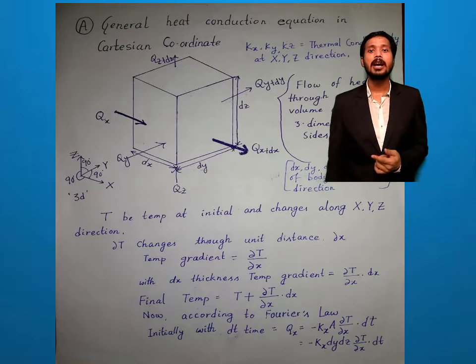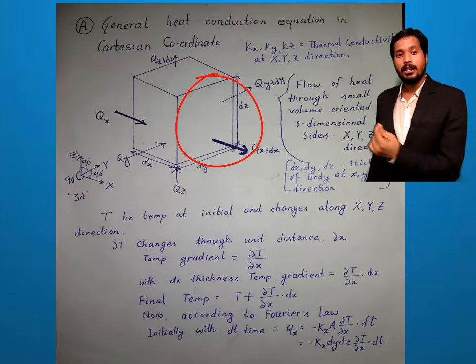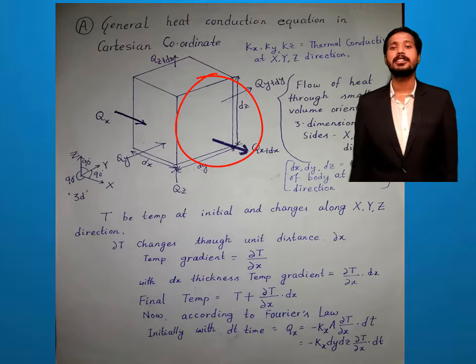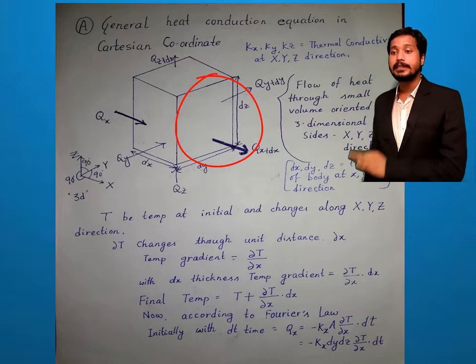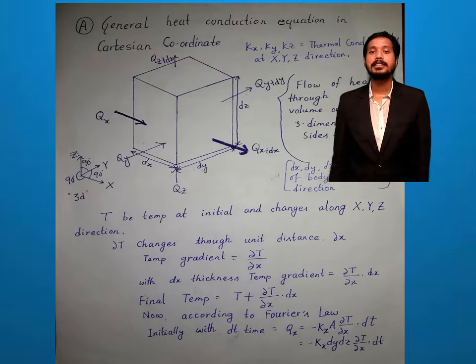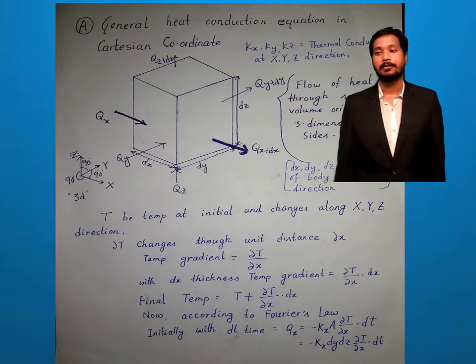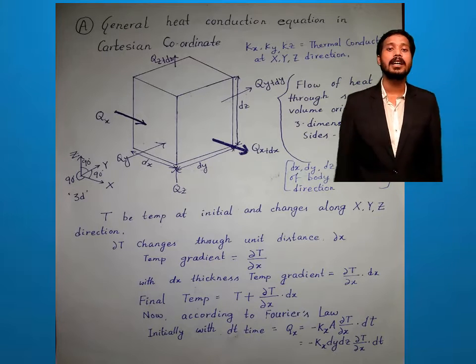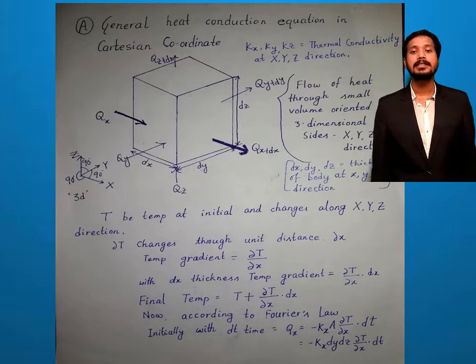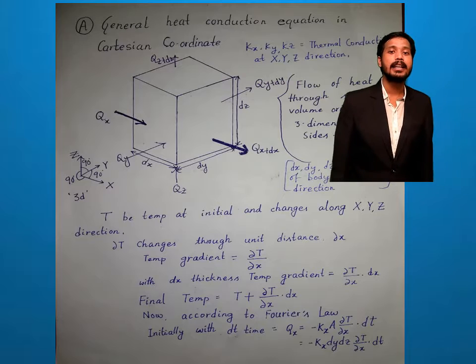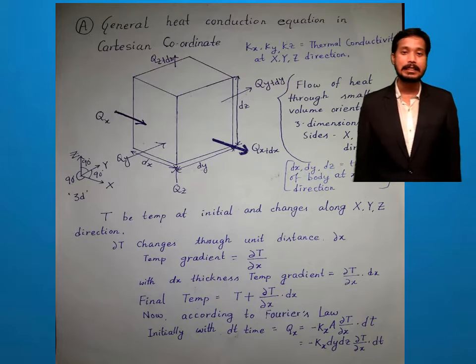Area means you have to take the wall through which it is entered. You see, it is entered in YZ wall. So we have to multiply the area dy multiply dz. So Kx into A into del T by del X into dt time. Then I can replace the value of area. So I can write minus Kx into dy into dz into del T by del X into dt.